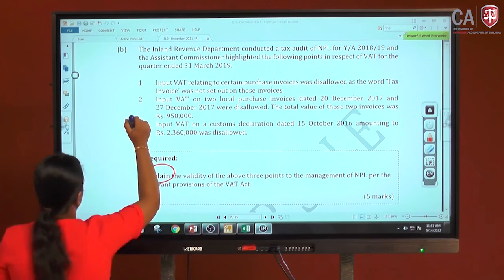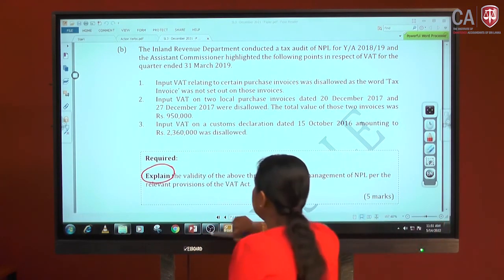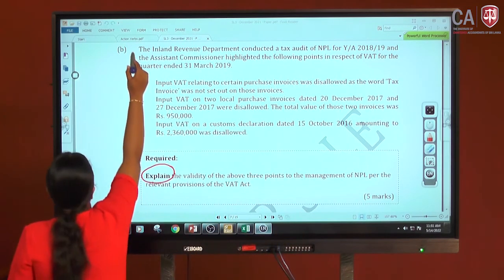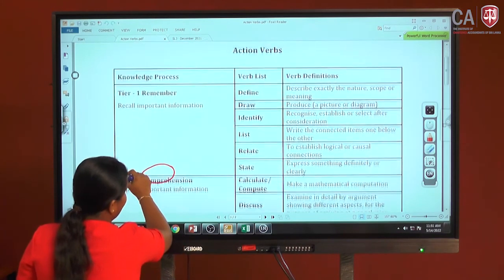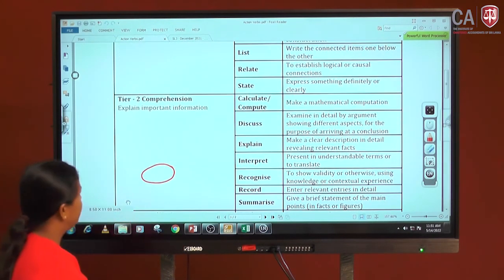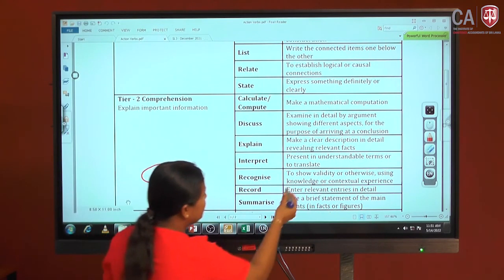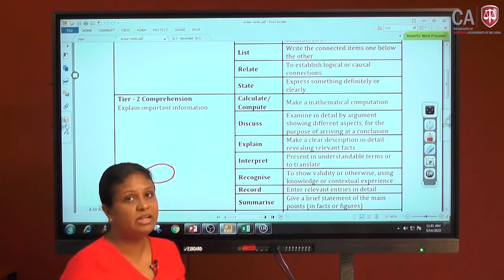If I come to the action verbs, you can see the explain here. It's in tier 2, comprehension. In that, make a clear description in detail, revealing the relevant facts.